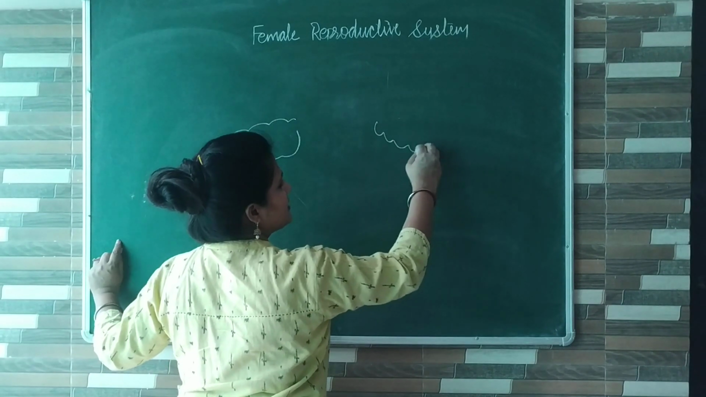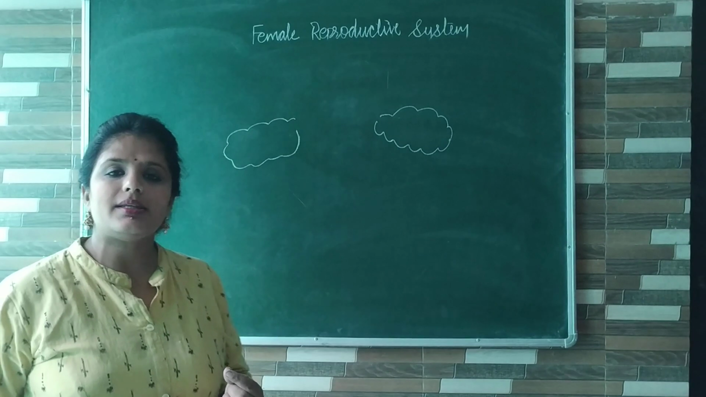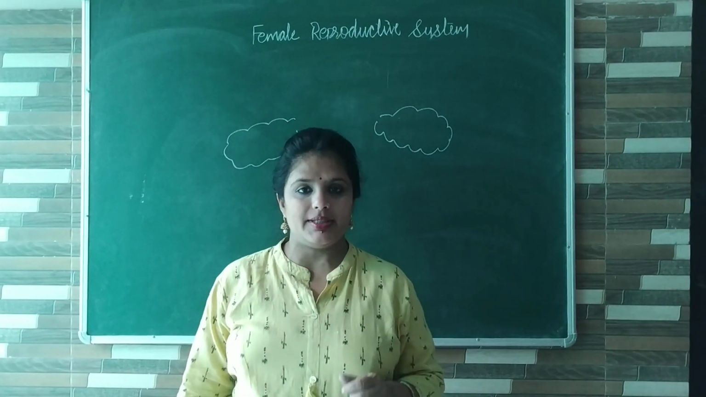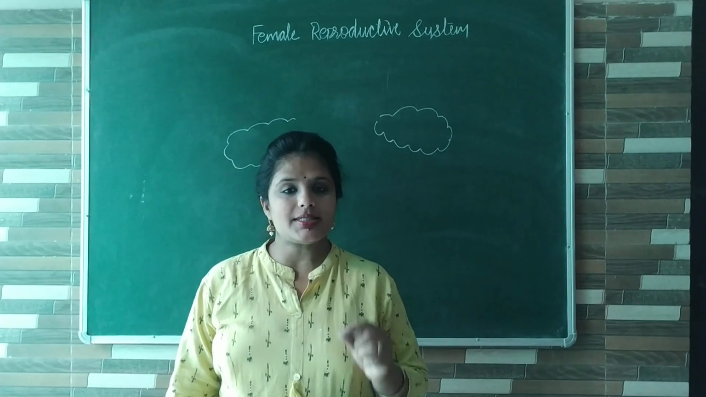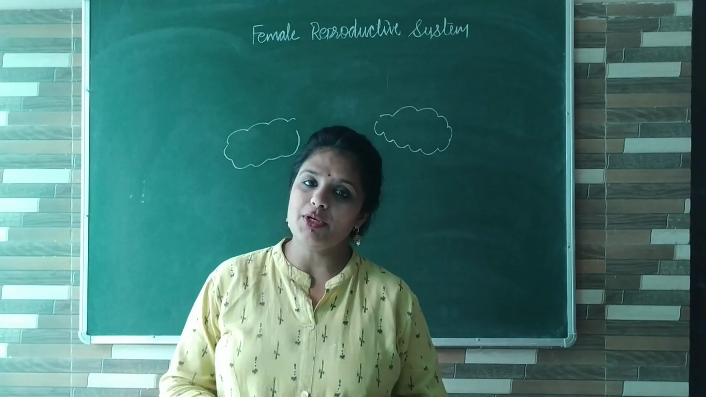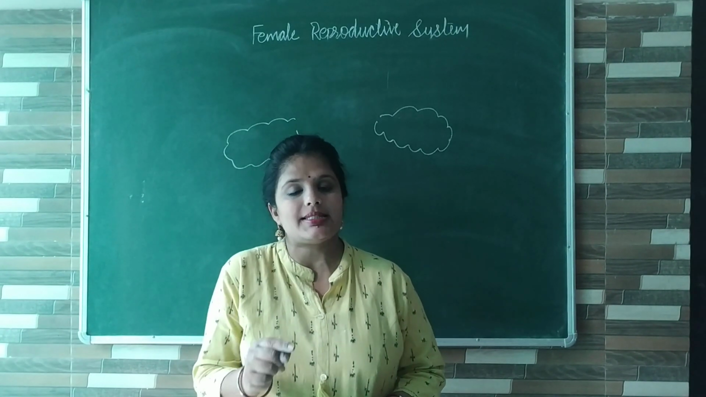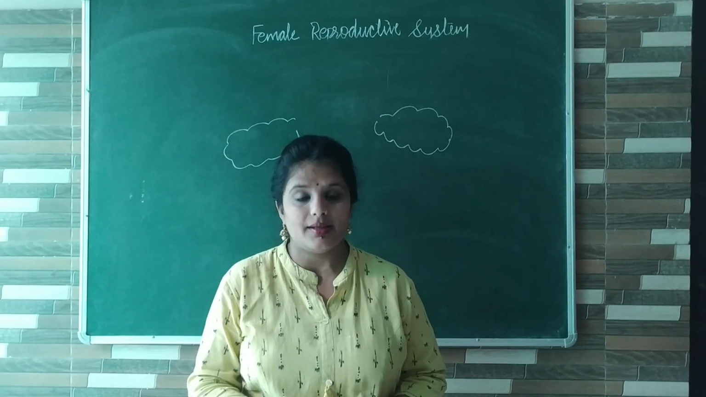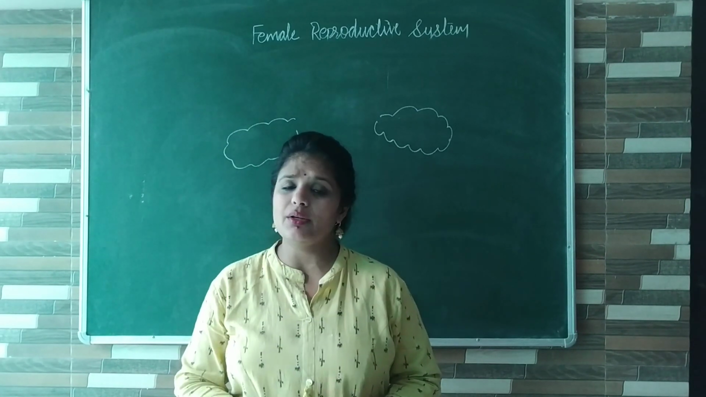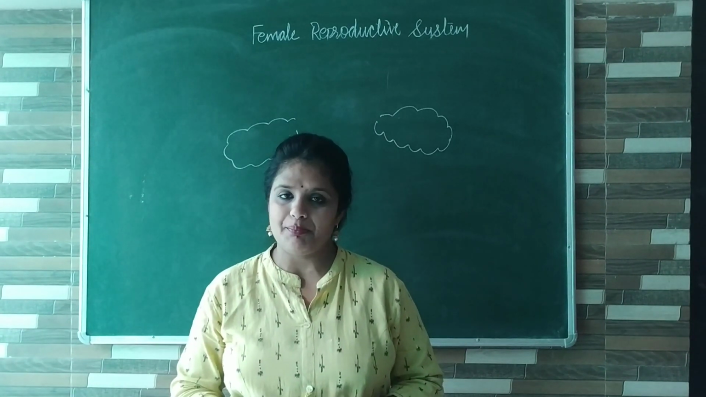The size of the ovary is the size of an almond, and it is not outside the body, it is present in the pelvic region. In males, the testes are present outside the body because testes produce sperm, and for sperm production 2 to 3 degrees Celsius less temperature is required. But for the formation of ovum, no such temperature is required. Ovum can be produced at body temperature.